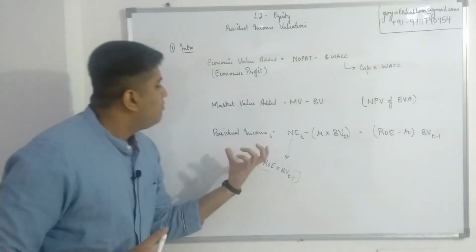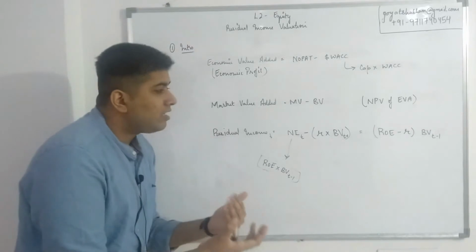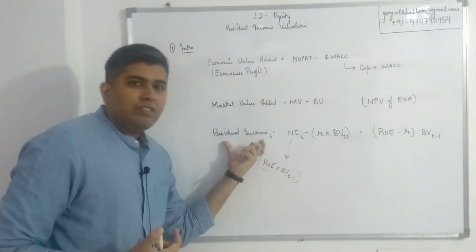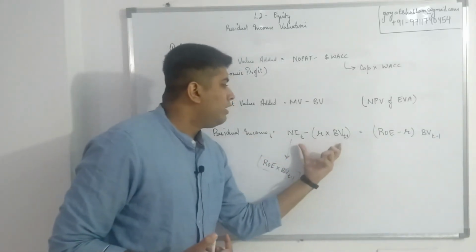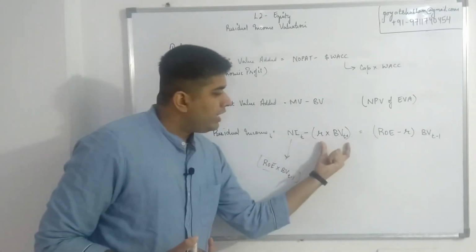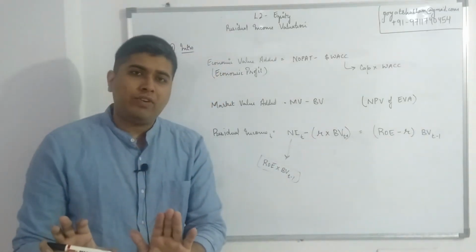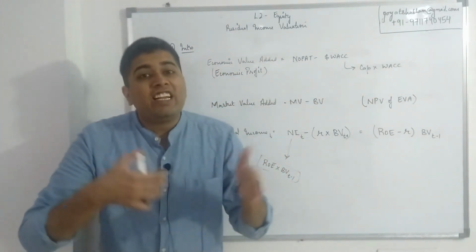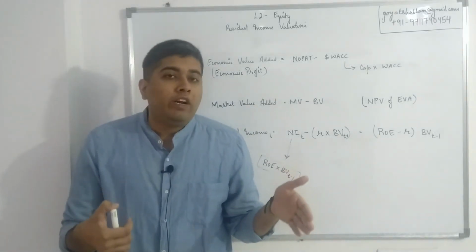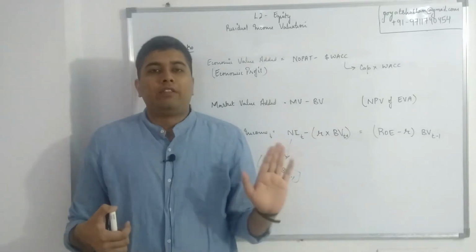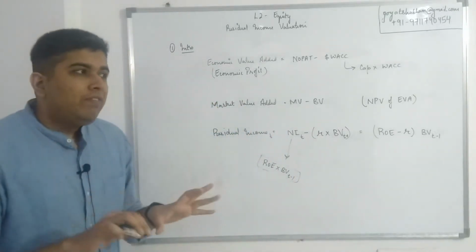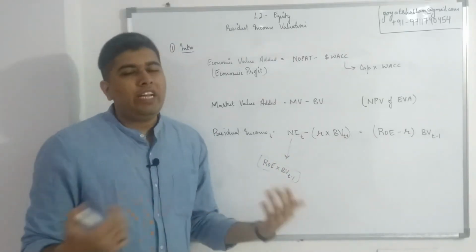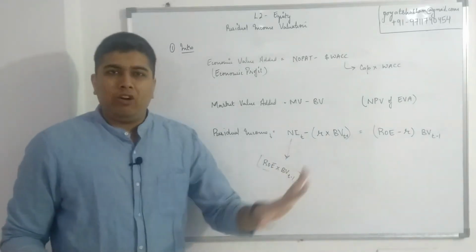The reason why we often prefer this, or in certain circumstances why the financial analyst might prefer this, is because the nature of residual income is very unique. It is talking about how much money I needed to keep the providers of equity satisfied and how much I have actually earned. Effectively, residual income is the extra earnings that I am able to generate over and above what was required at the very least. And sometimes when we are investing in a company, maybe we are trying to take a majority stake, or maybe I am looking at an investment from a 20 years perspective. I want to invest for a very long term.